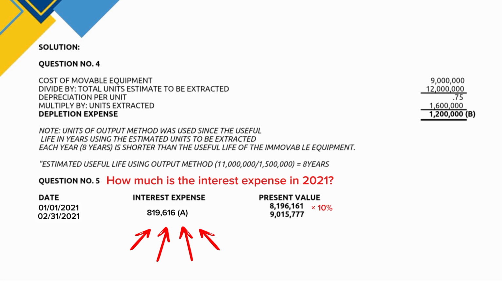This equals 819,616. Thus, the interest expense for the year is 819,616, which is therefore added to the restoration liability, increasing its present value at the end of the year to 9,015,777. This follows the unwinding of the discount approach in asset retirement obligations, where the liability gradually increases until it reaches its full future value of 12 million by the time restoration occurs.